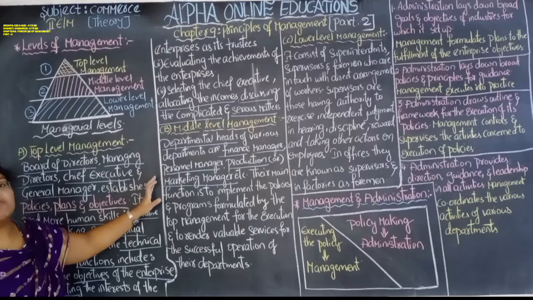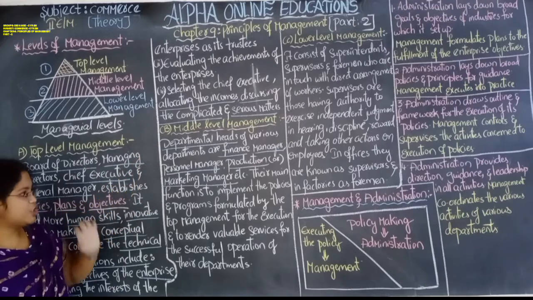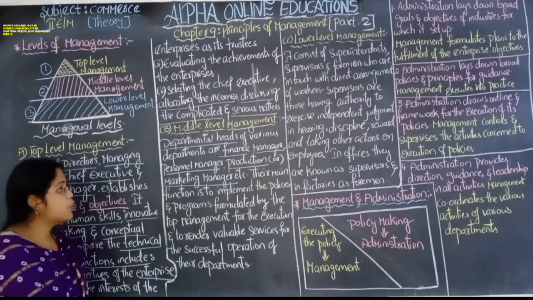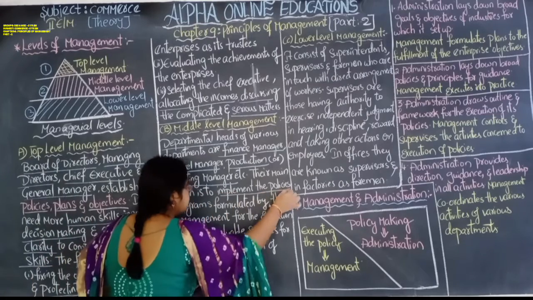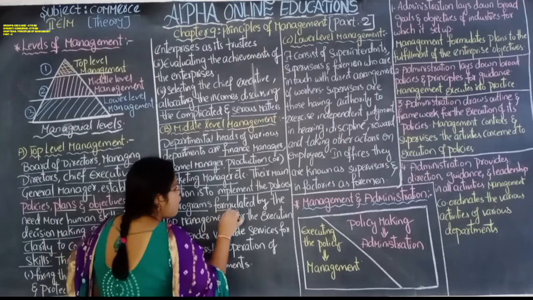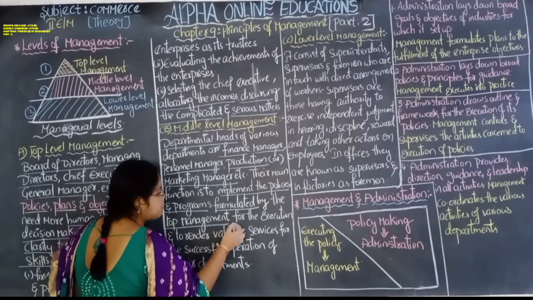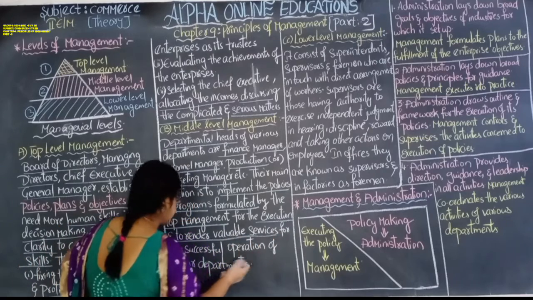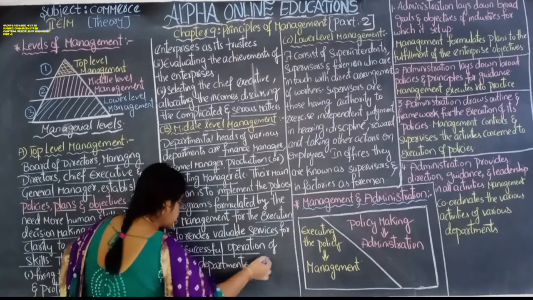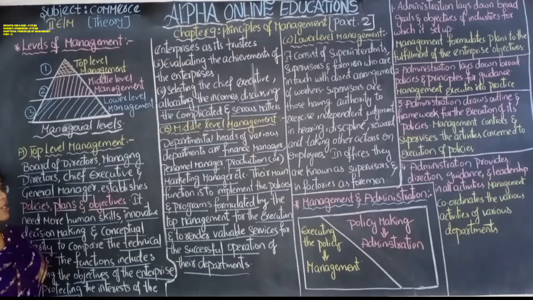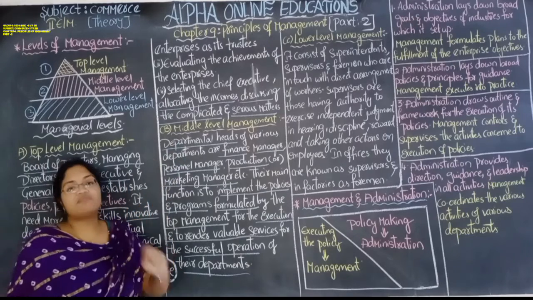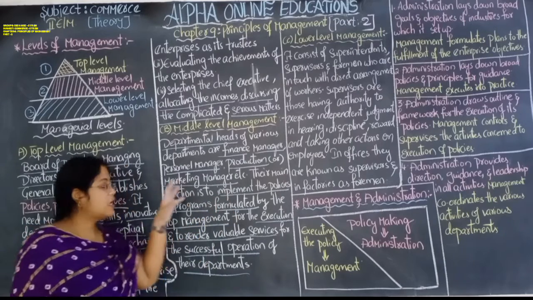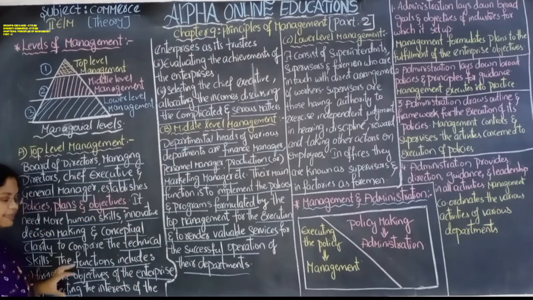These persons are involved in the middle level management. Their main function is to implement the policies and programs formulated by the top management for the execution and to render valuable services for the successful operations of the departments. So the main function of the middle level management is that they have to implement whatever policies are created here.